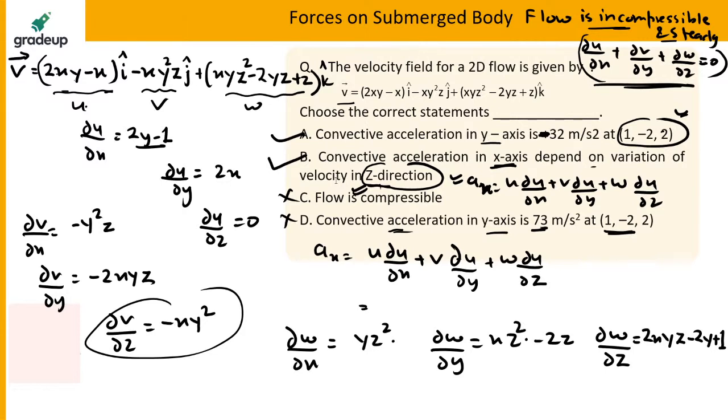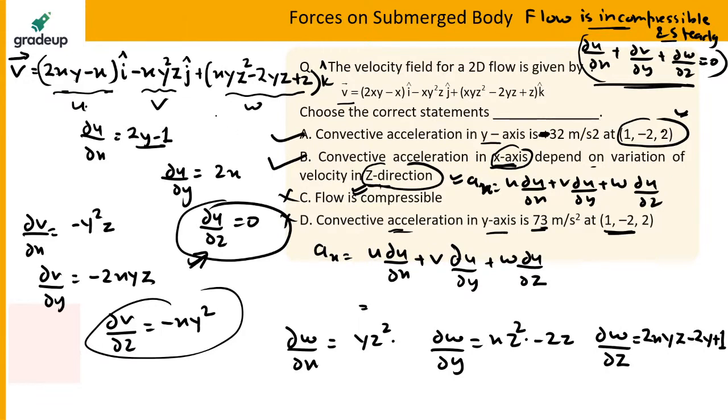So you will find that the acceleration in the x direction is just a function of the velocity in the x and y directions, because the z component of this is 0. This is 0. Convective acceleration in x depends on variation of velocity in the z direction.